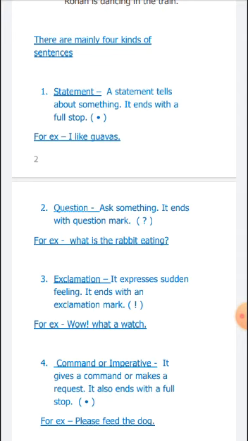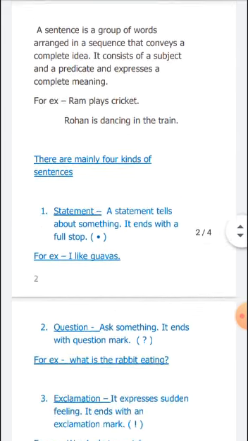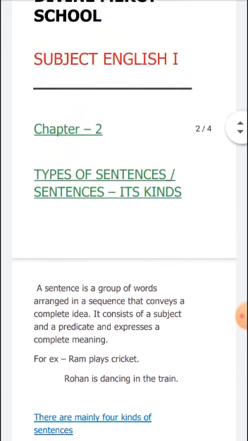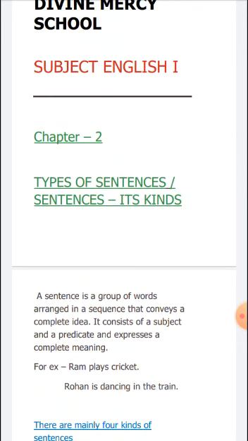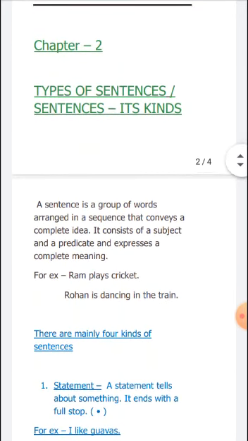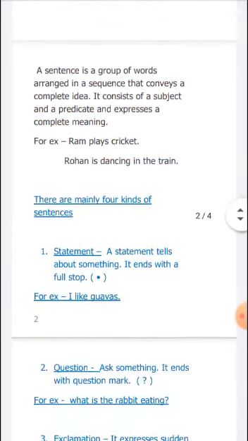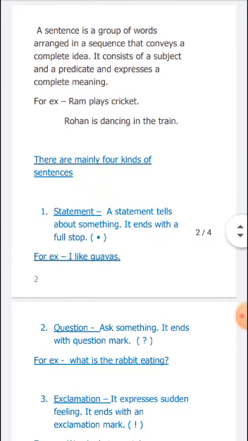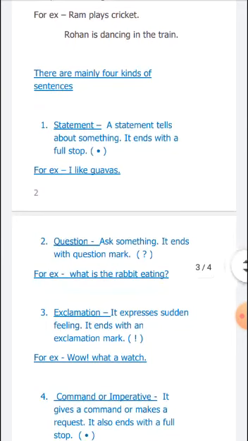Class, please pause the video for 2 minutes to note down everything in the video. You have to note down the chapter name, chapter number, name, sentence definition, 2 examples, then the 4 kinds of sentences, name with definition and with one example.